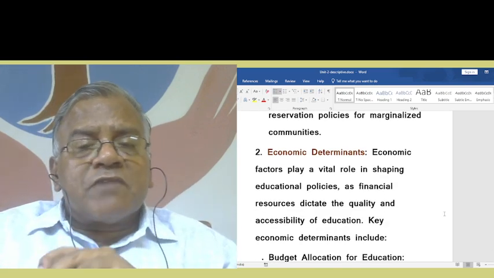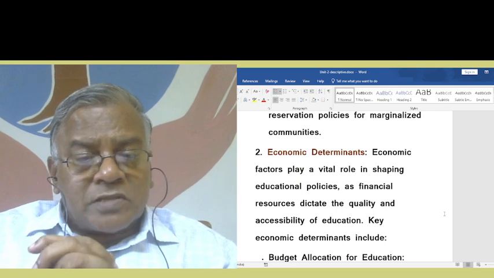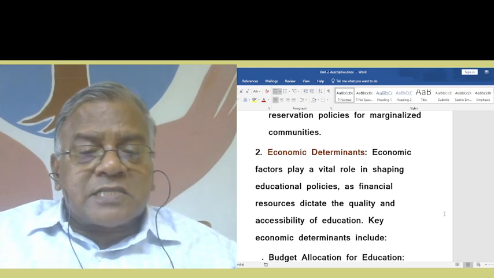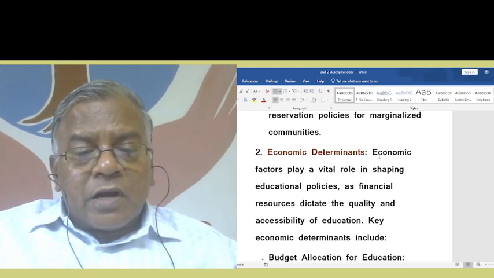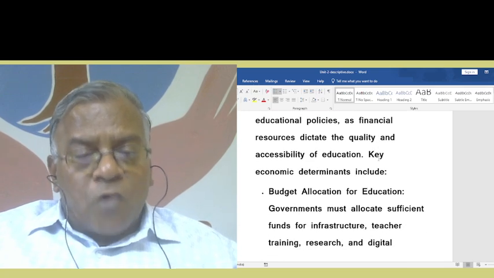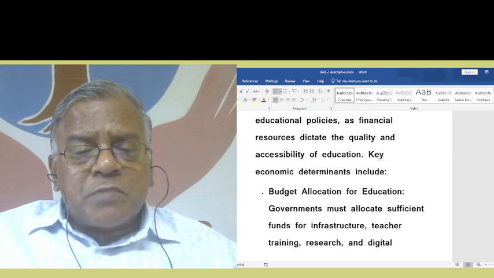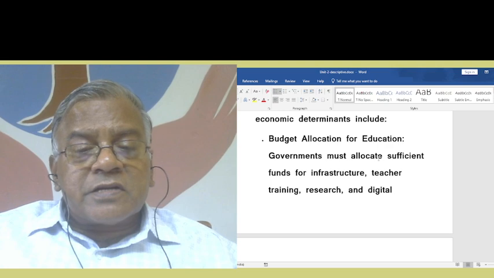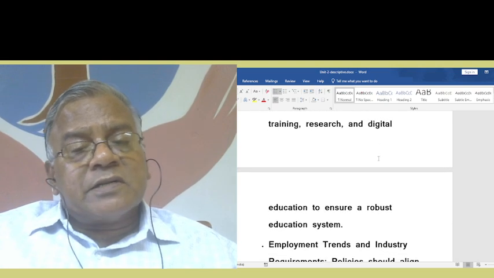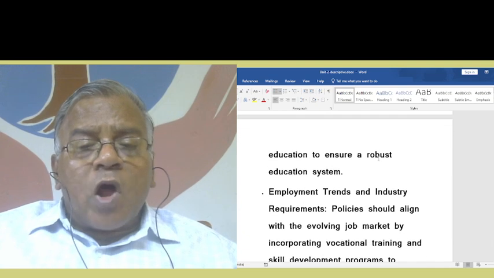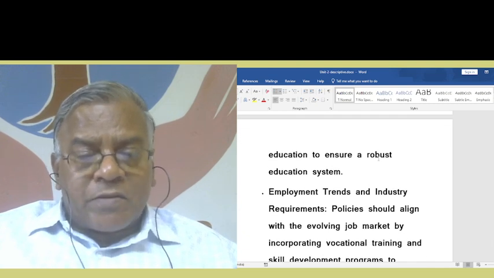Then economic determinants. Economic factors play a vital role in shaping educational policies as financial resources dictate the quality and accessibility of education. Key economic determinants include budget allocation for education. Governments must allocate sufficient funds for infrastructure, teacher training, research, and digital education to ensure a robust education system. Then employment trends and industry requirements.